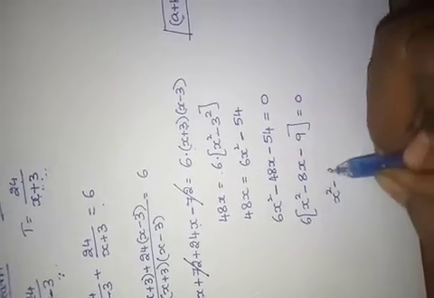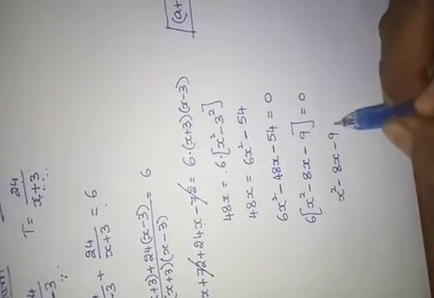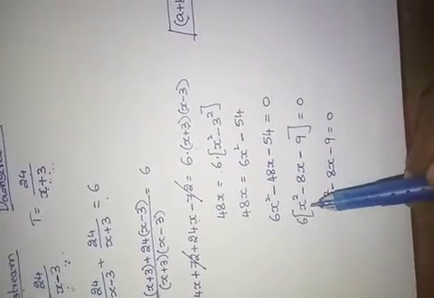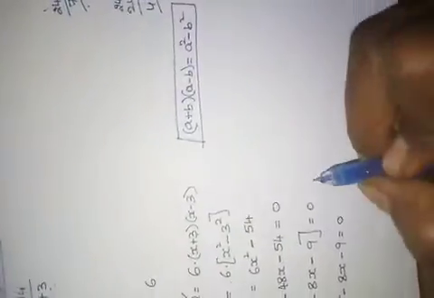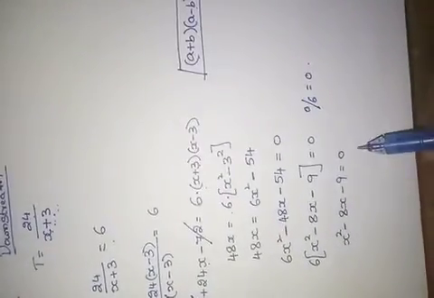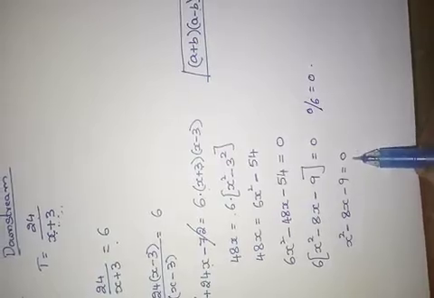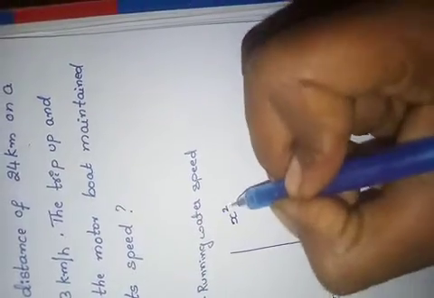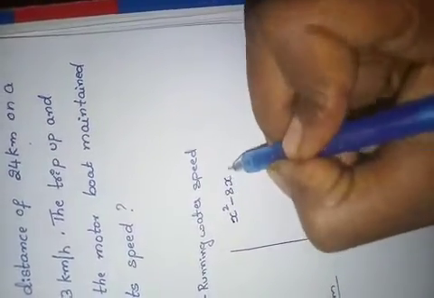What is the equation then? x square minus 8x minus 9 equals 0. Remember one thing, here 6 is multiplied. If I send it to this side, it will divide: 0 by 6 equals 0. So I have written directly x square minus 8x minus 9 equals 0. Shall I solve here, on the same paper? It will be nice.